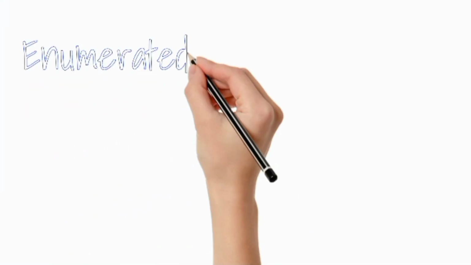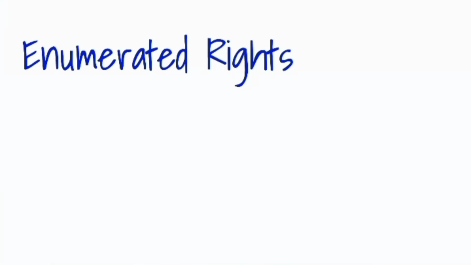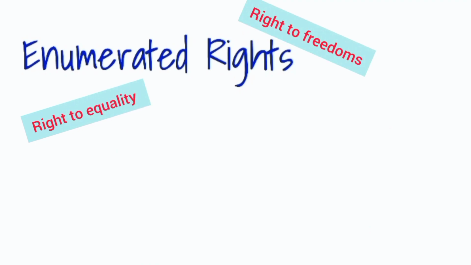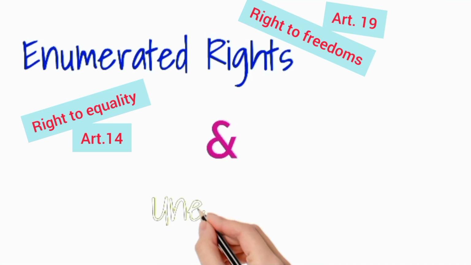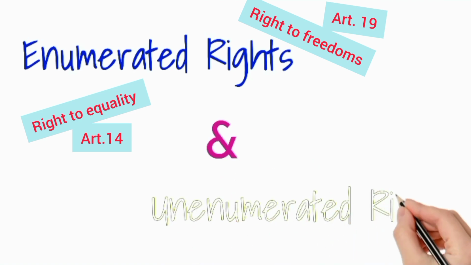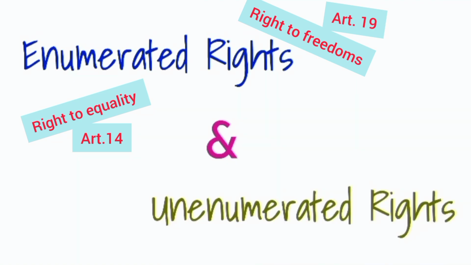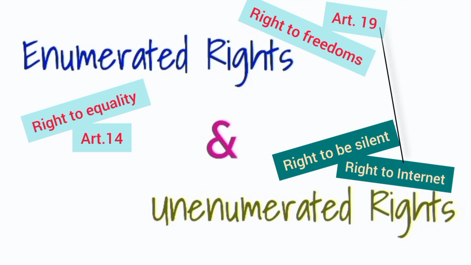Right to life is an enumerated right under Article 21. There are a lot of enumerated rights under various provisions of the Constitution, like the right to equality under Article 14, right to freedoms under Article 19, etc. What is an enumerated right? An enumerated right is a right which is explicitly provided under a particular provision. Unenumerated rights are those rights which are not explicitly provided under different provisions but implied under those provisions. Examples of such rights are right to be silent and right to internet under Article 19.